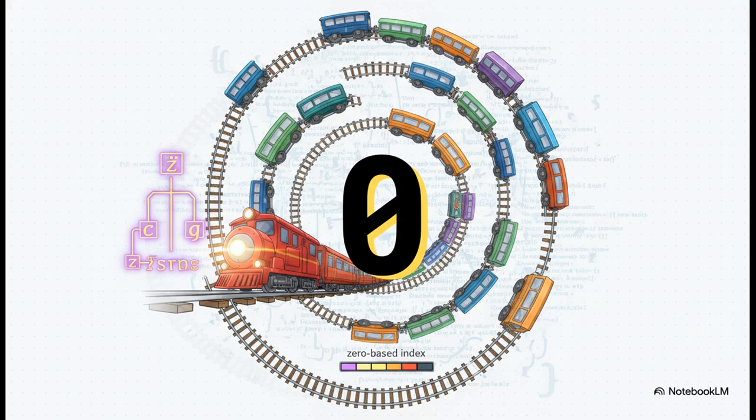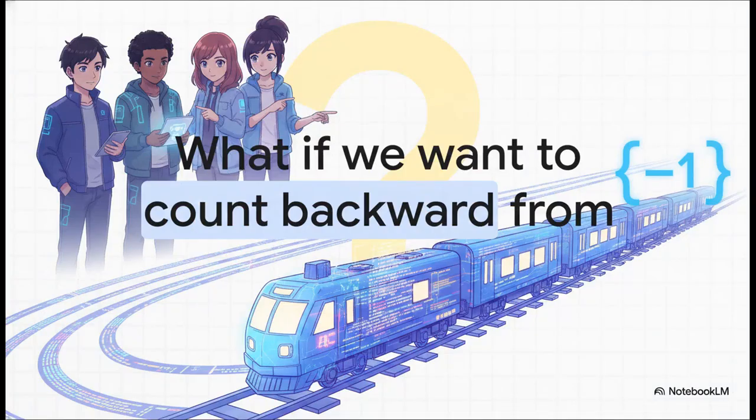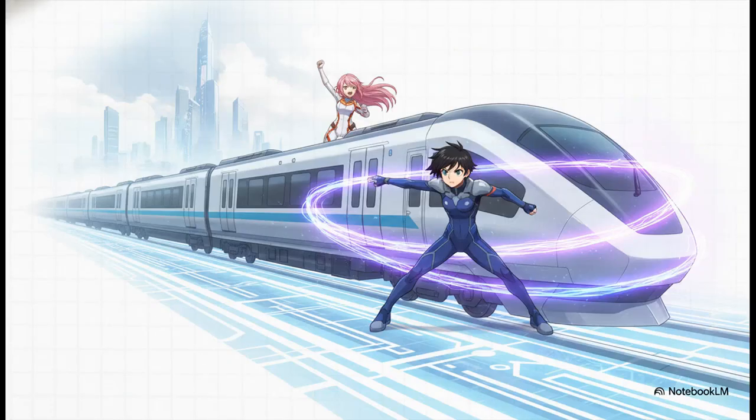But here's a dilemma you'll run into all the time. What if you want to target the very last train car? I mean, if you've got a string with 1,000,000 characters, you definitely don't want to calculate the exact length of the whole sequence just to find that final index. So how do we pull from the back? Well, Python has an incredibly elegant solution for this: negative indexing.